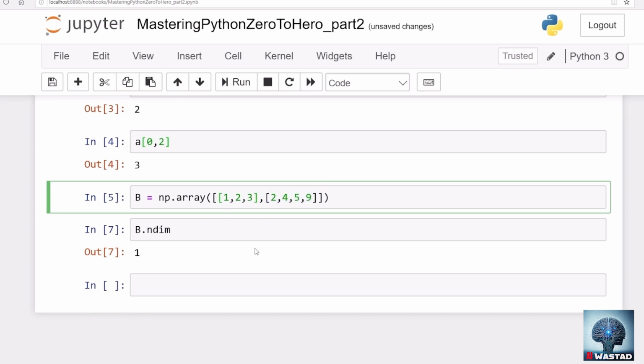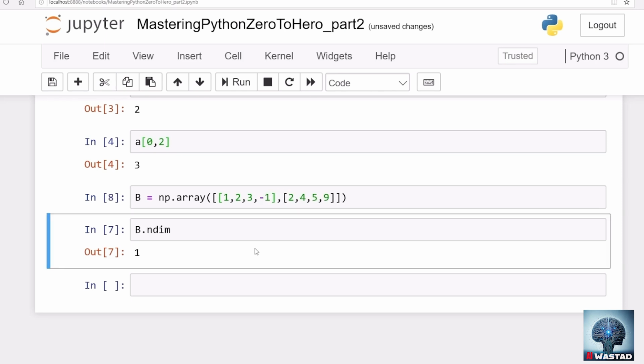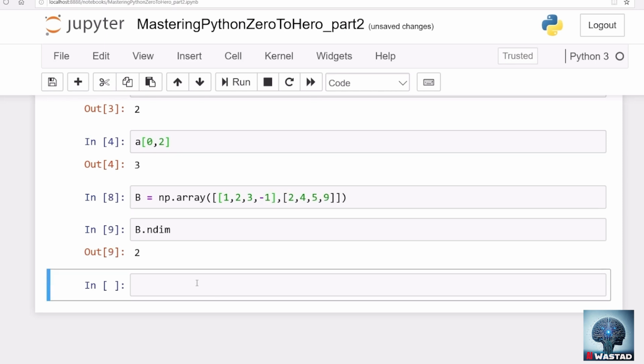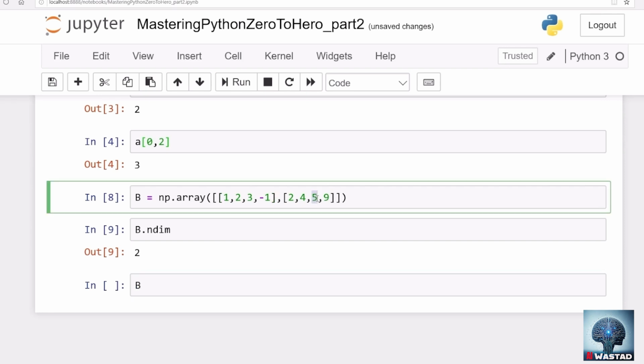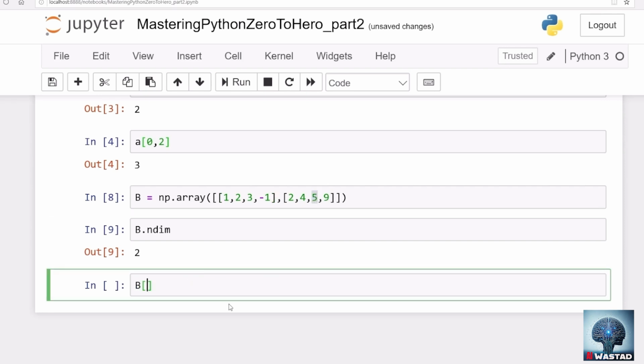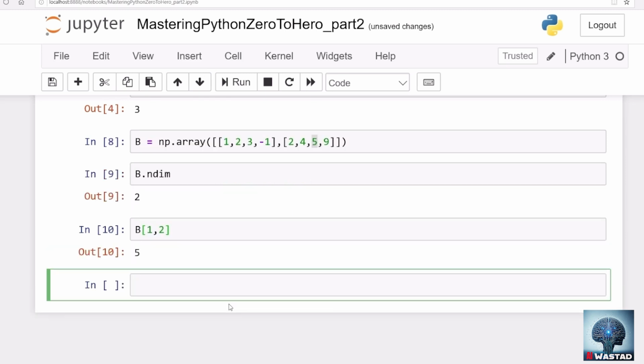For example, if we extend our first array with, let's say, -1, now b will have 2 dimensions, no problem. And now we will be able to access this element 5 like so. We will go to b again, select array number 1, and in that array, select the value indexed by 2, which is 5. So accessed, no problem.